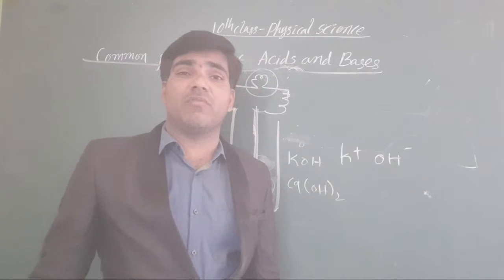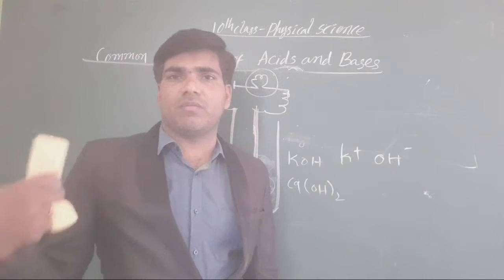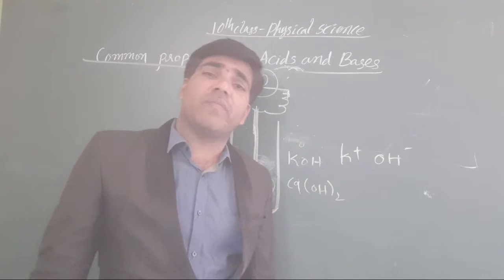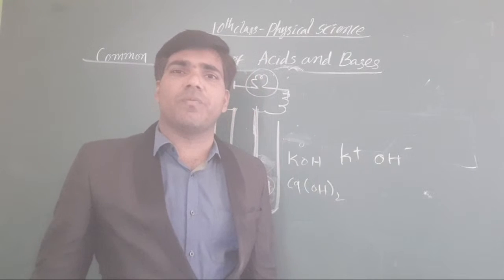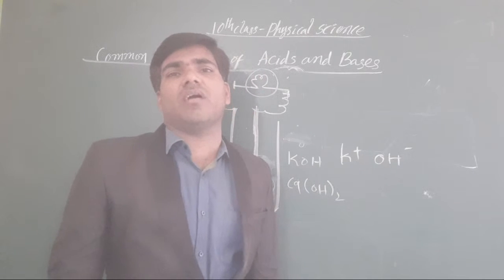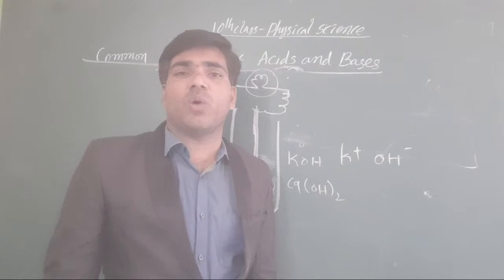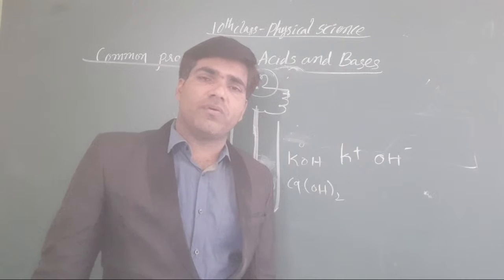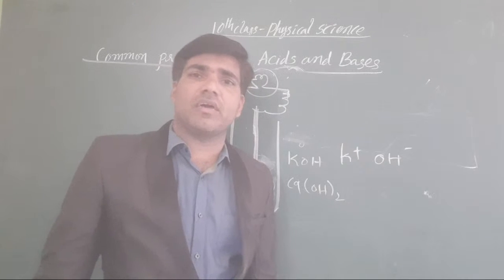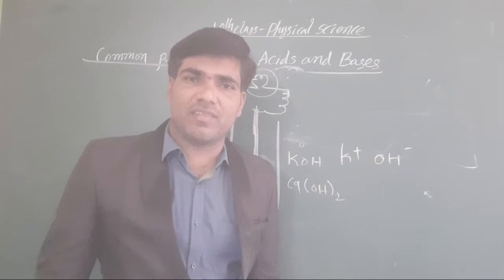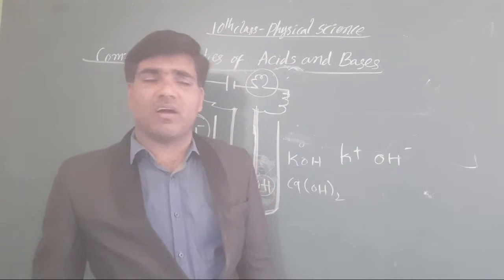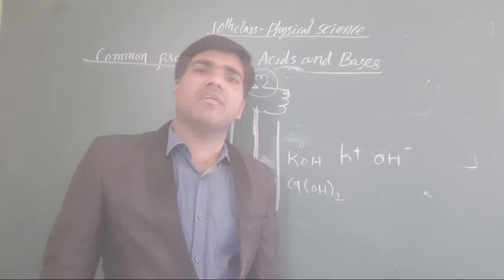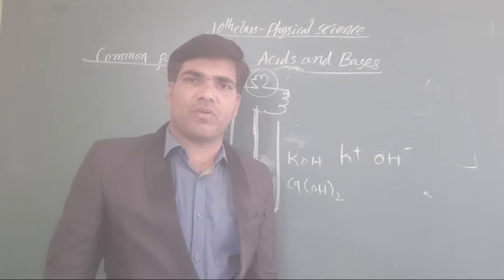For phenolphthalein and methyl orange, it does not indicate acidic nature. They contain an OH group, but that OH group also does not dissolve into water as ions. Clear? It is an organic compound. At that time we'll discuss it, because it is very lengthy. Different alcohols are not only a single formula, but they all contain an OH group.